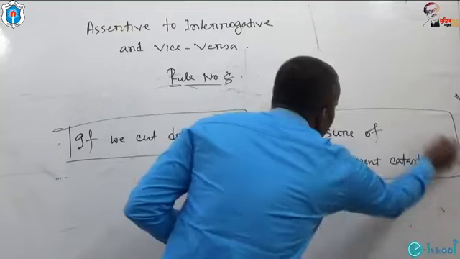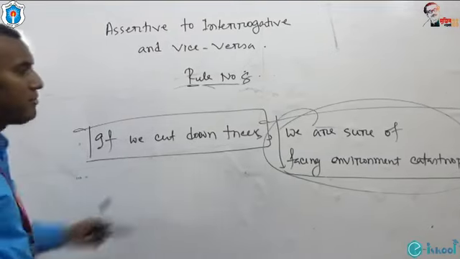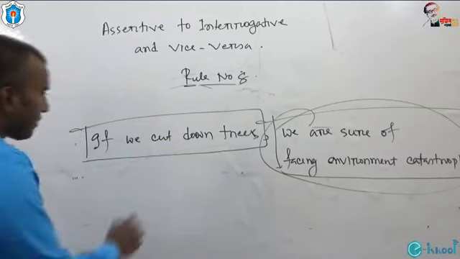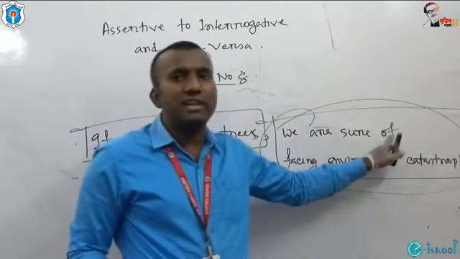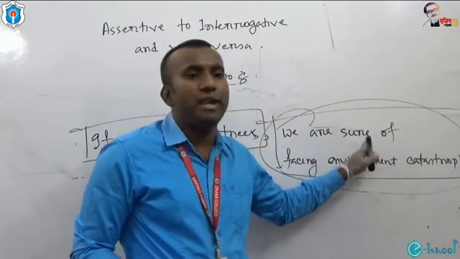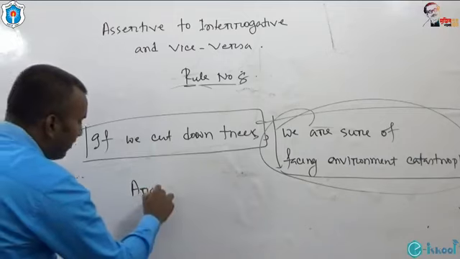We need to turn this portion interrogative. How can we do that? In order to make interrogative, we have to start with auxiliary verb. What is the auxiliary verb of the principal clause? Are. Is it affirmative or negative? This is affirmative, so we need to make it negative. Aren't.